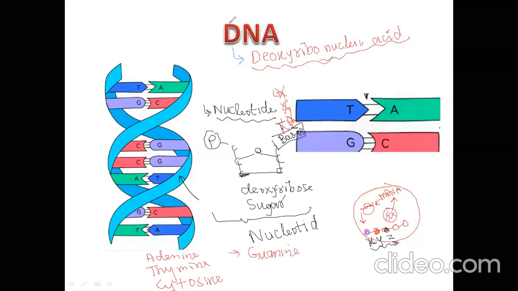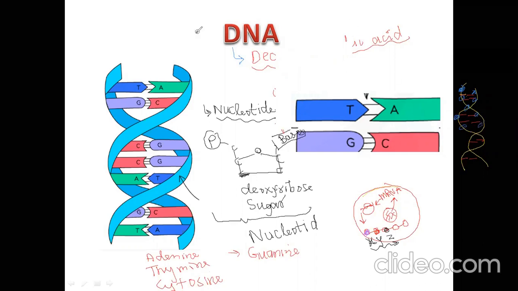Okay. Now remember, DNA is a double strand structure like this. One strand is this, another is this. So both strands are connected with each other through special bonds called what? Hydrogen bond. Through that, the 2 strands of DNA are connected with each other. These strands of DNA contain nucleotides. So let's suppose we have these 2 strands of DNA.